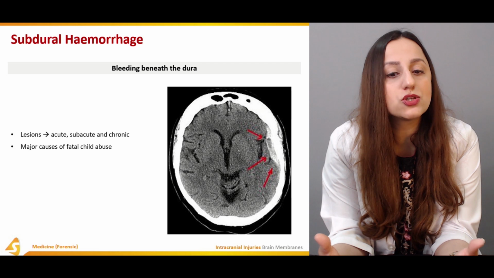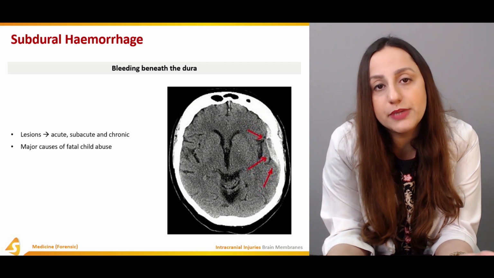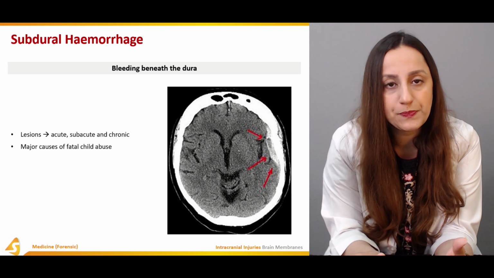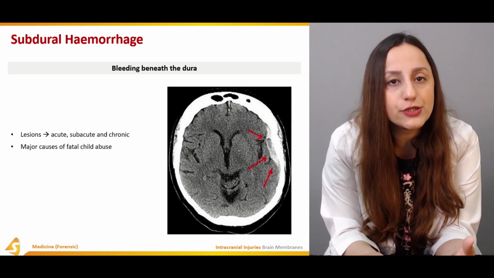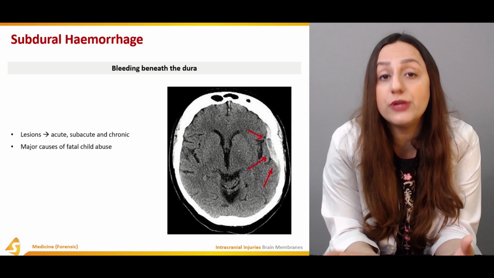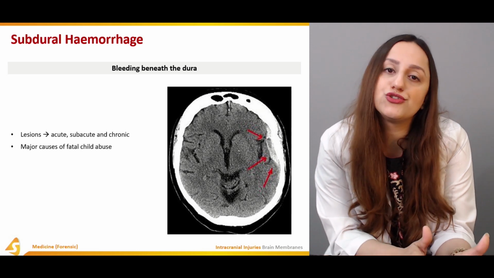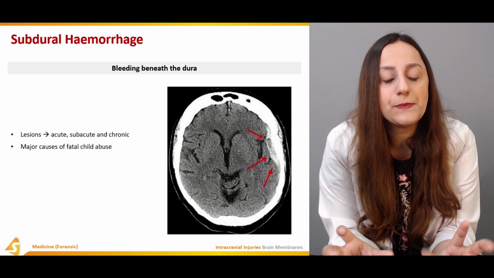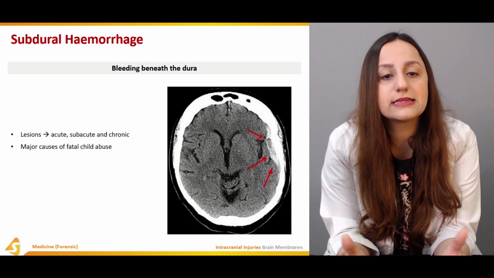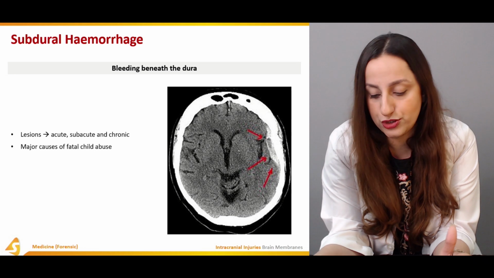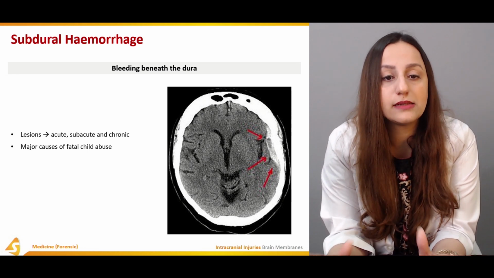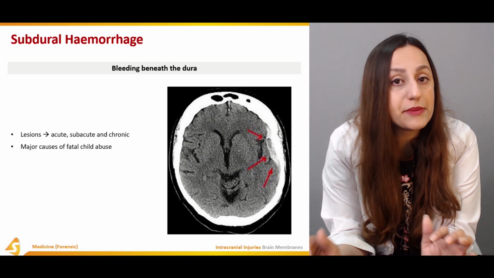The major causes include fatal child abuse. So child abuse is one of the causes. It can be some sort of domestic abuse as well, for example, marital abuse, which is also known as dowry abuse in the Asian or the Indian continent. So all of these things can be a part of this subdural hemorrhage, and we have to suspect them whenever we see something like that in a CT scan or in an MRI.